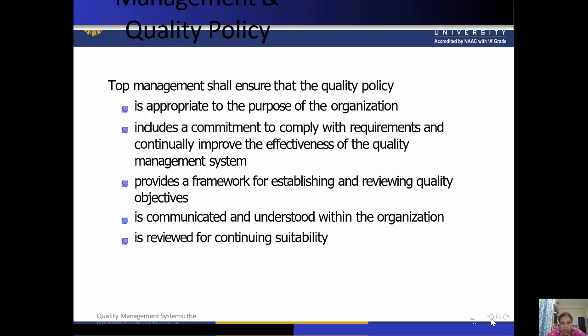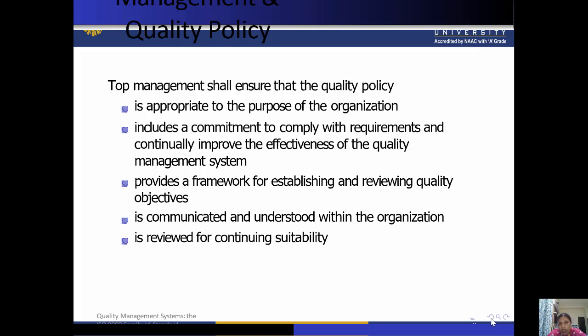Top management shall ensure that the quality policy is appropriate to the purpose of the organization. It includes a commitment to comply with the requirements and continually improve the effectiveness of the quality management system.